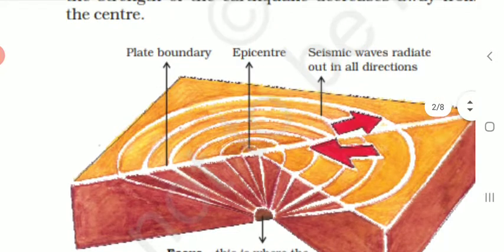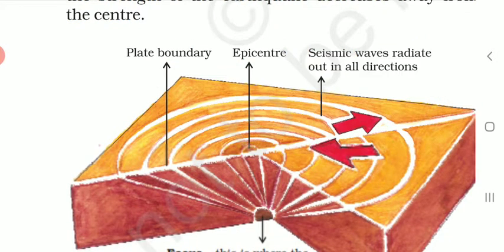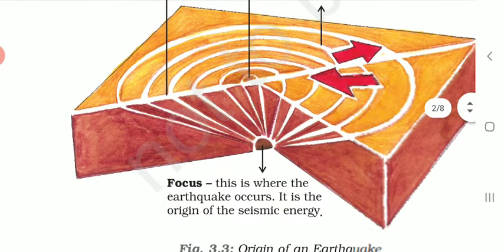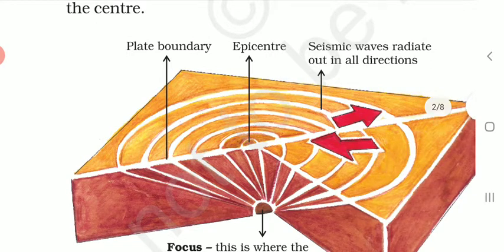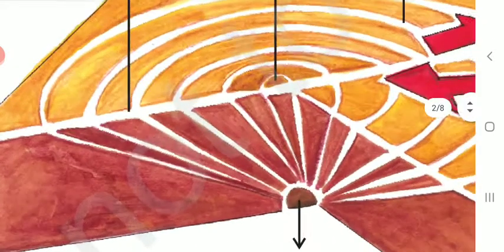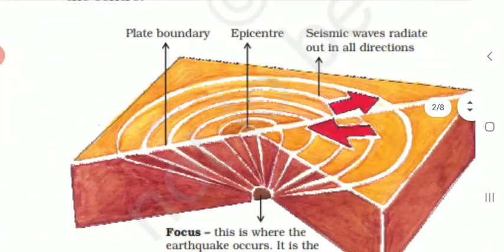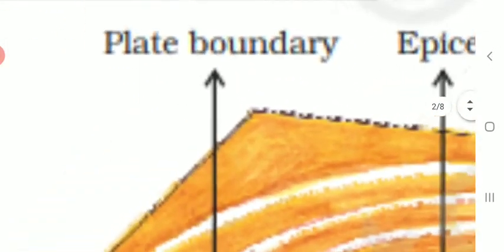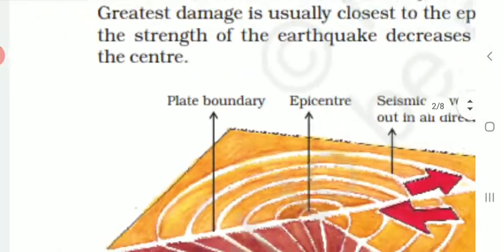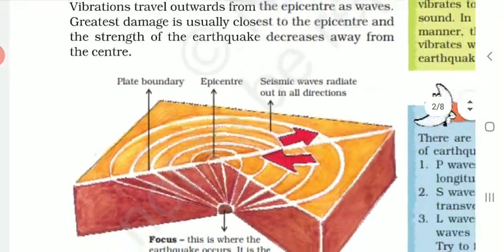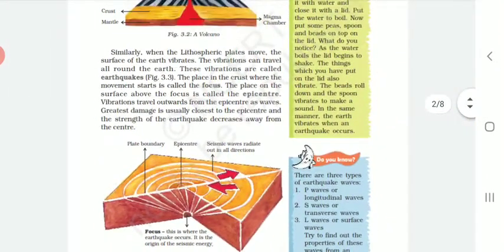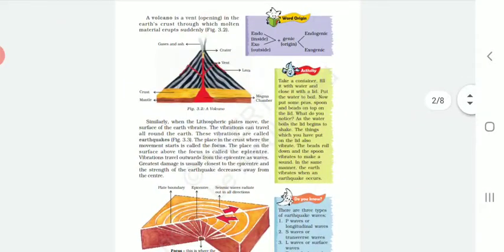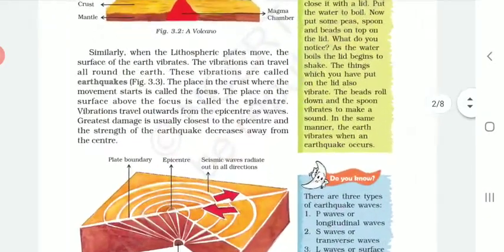Then here you can see the round shaped lines shown on this block diagram. These are called the seismic waves that radiate out in all directions. And these straight lines are called the plate boundaries, through which the plates are moving. In this way, the earthquake takes place on the surface of the earth.